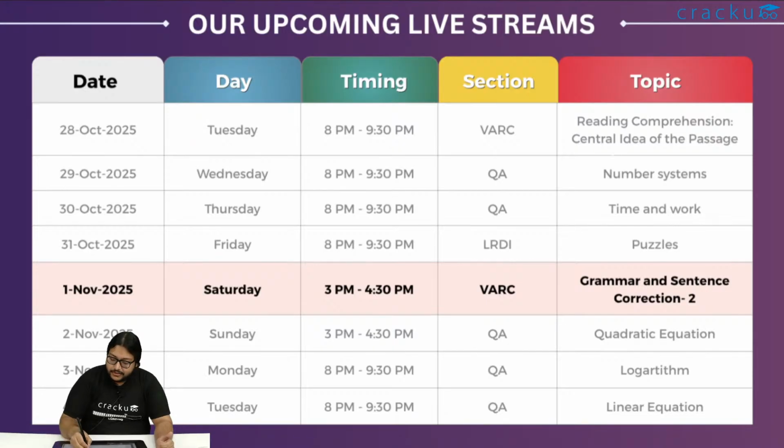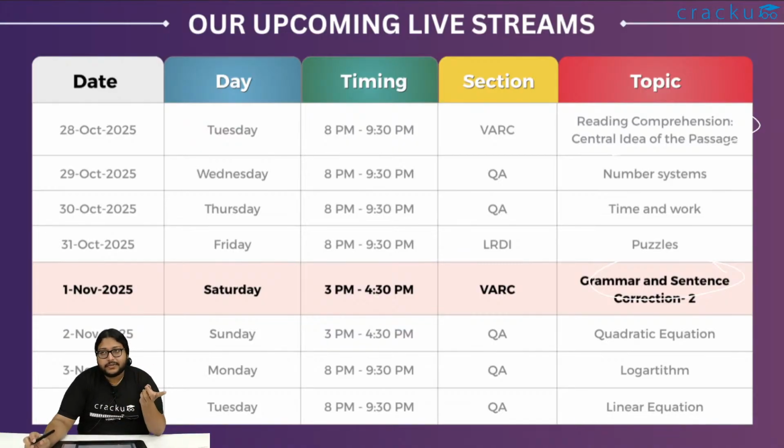We had a session on reading comprehensions, a session on number systems, and sessions on time and work and puzzles. You can go check that out. They are available for free. In fact, the entire course is available for free on YouTube. Today's session is on grammar and sentence correction, which is the second part.